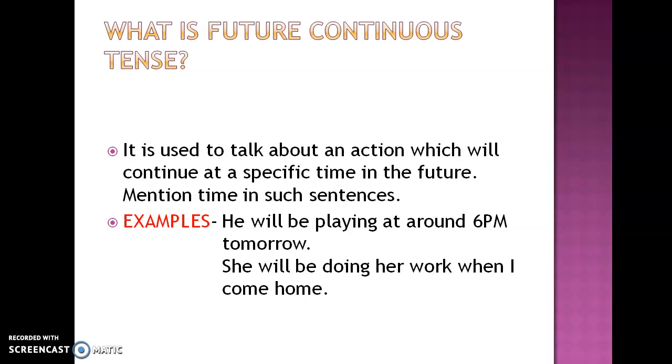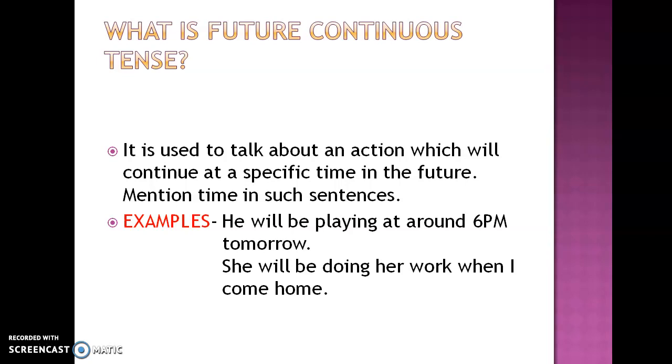So an action that will continue for some time. That means he will be playing at around 6 p.m. tomorrow. She will be doing her work when I come home. So this is an action that she will be doing before another action happens. Or this is an action that somebody will be doing before a particular time or around a particular time. So in the first sentence I have mentioned time. He will be playing at around 6 p.m. tomorrow. In the second I have mentioned another action that began.